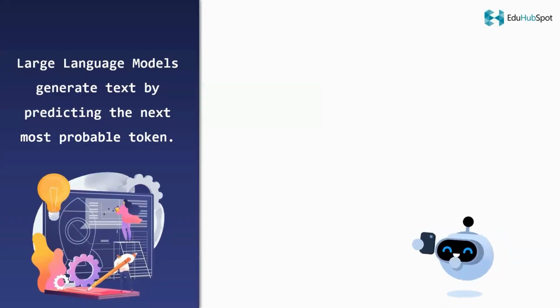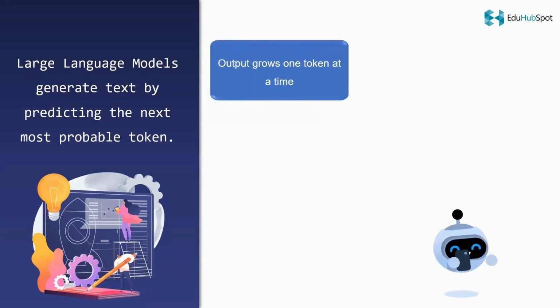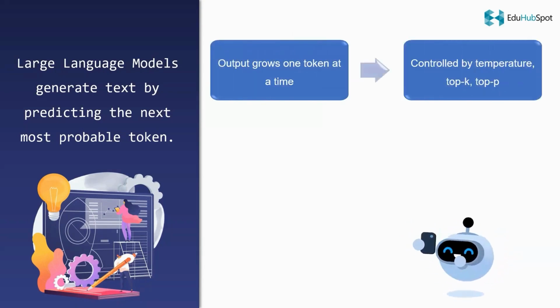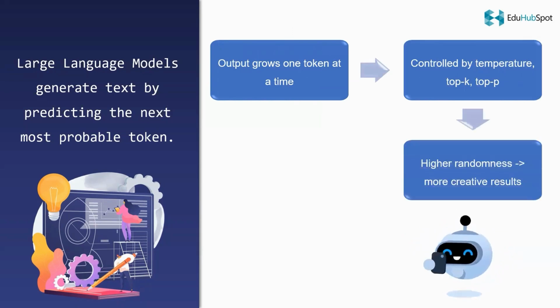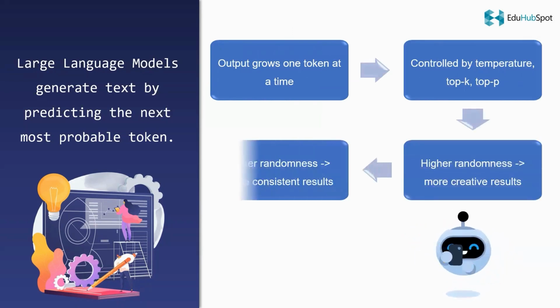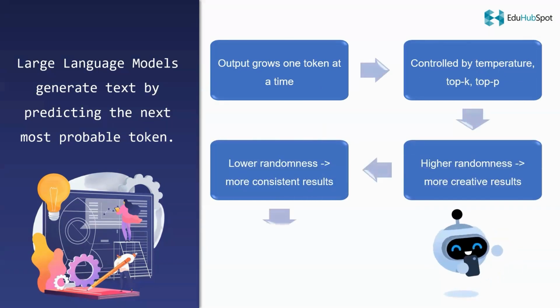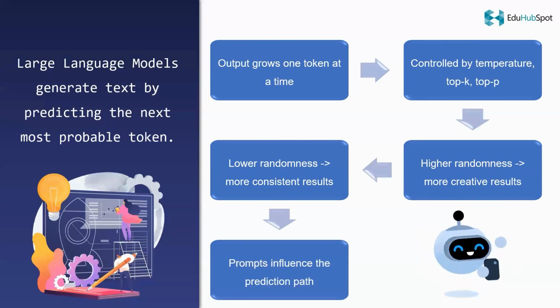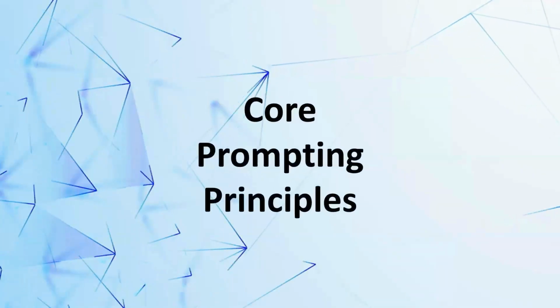To put it simply, LLMs generate text one token at a time, and each of these is chosen based on probabilities. We can influence this behavior using parameters like temperature, controlling creativity, then top K and top P to control how wide or narrow the model's options are. But the biggest factor is that a clear, well-structured prompt is a much better prediction path to follow. Now that we understand how AI works internally, let's talk about core prompting principles.